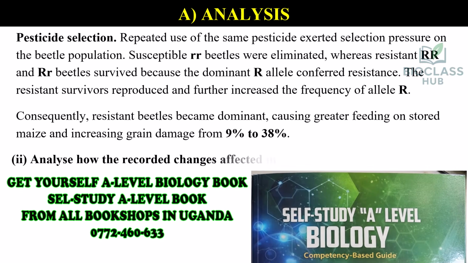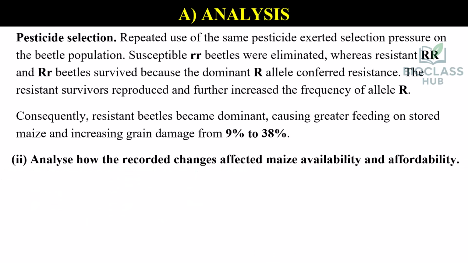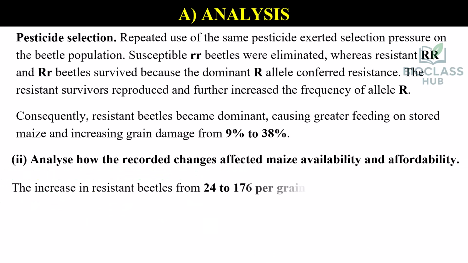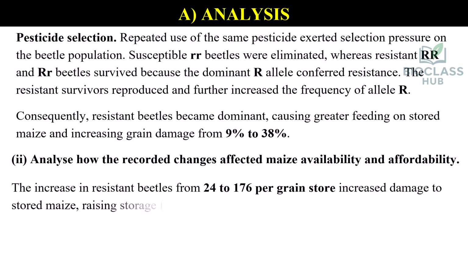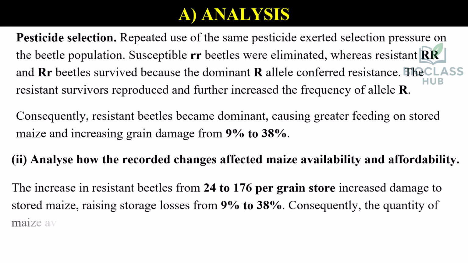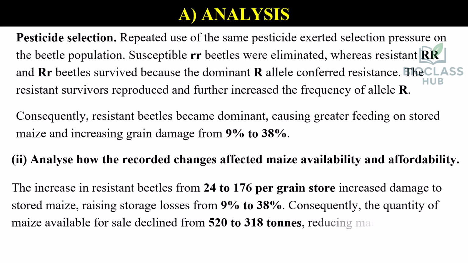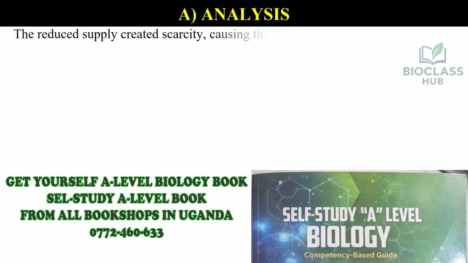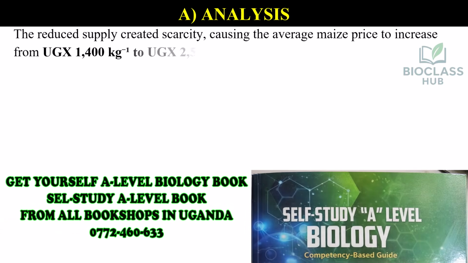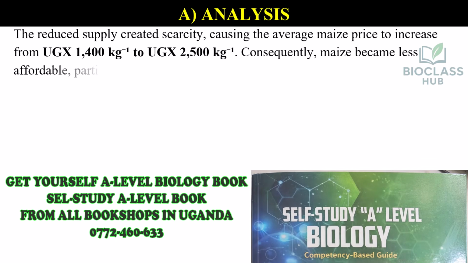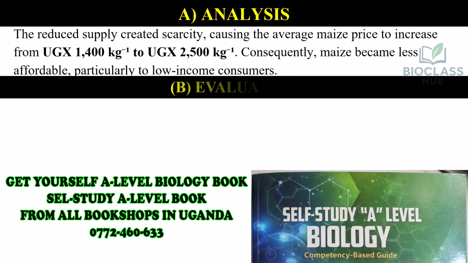Analyze how the recorded changes affected maize availability and affordability. The increase in resistant beetles from 24 to 176 per grain store increased damage to stored maize, raising storage losses from 9% to 38%. Consequently, the quantity of maize available for sale declined from 520 to 318 tons, reducing maize availability. The reduced supply created scarcity, causing the average maize price to increase from 1,400 Ugandan shillings per kilogram to 2,500 Ugandan shillings per kilogram. Consequently, maize became less affordable, particularly to low-income consumers.